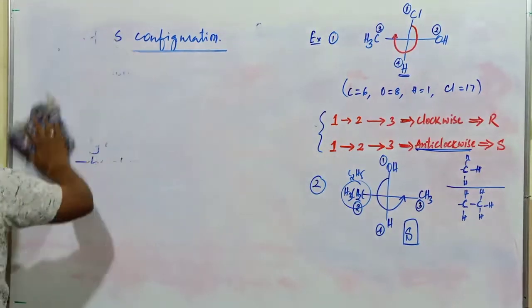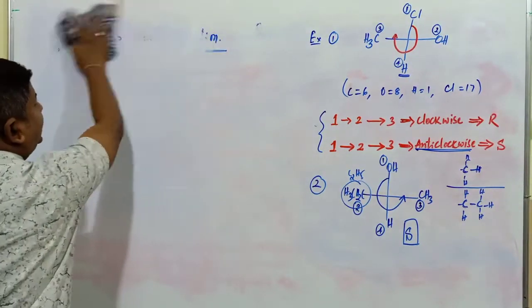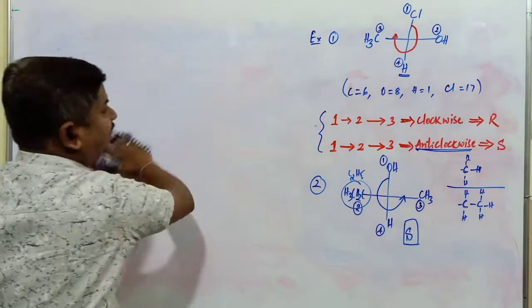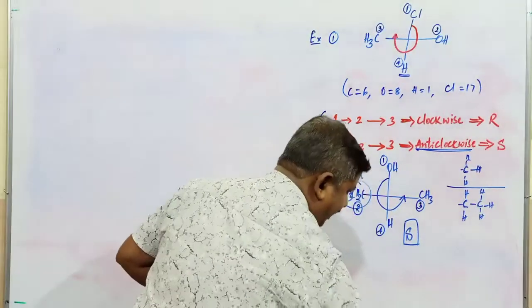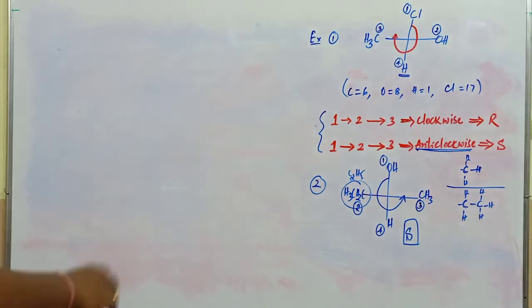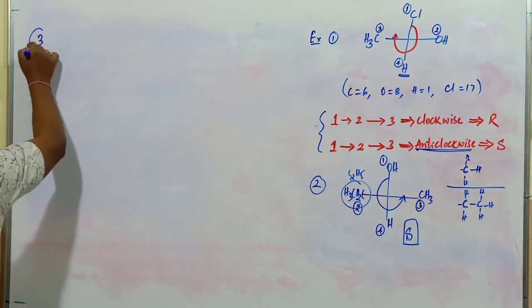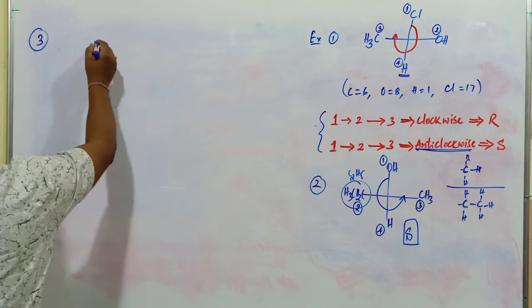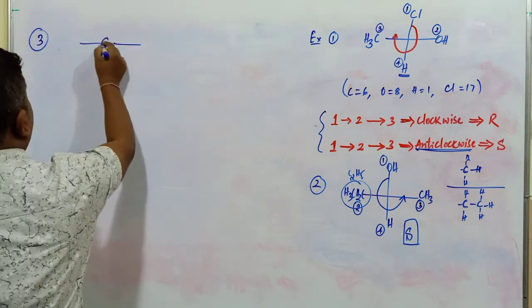So in the first example we came across the R isomer. Next one is the S isomer. In previous examinations also they have given some questions based upon R and S configuration. Third example I will consider here. Third example, this is one molecule.